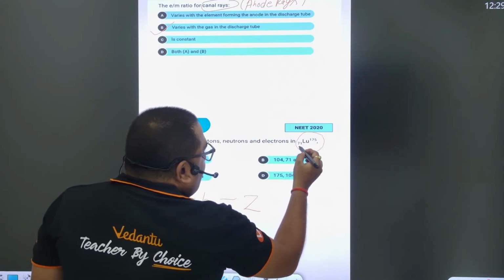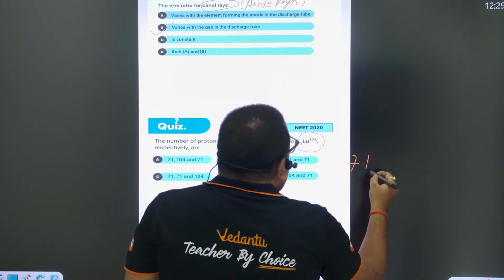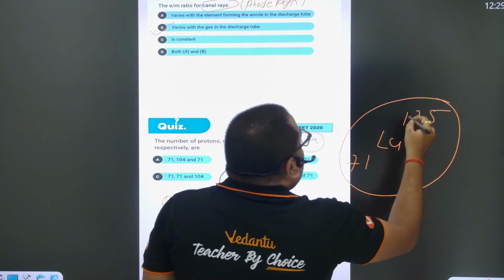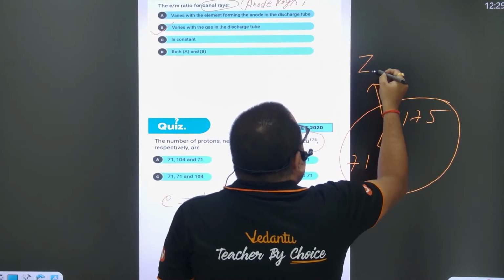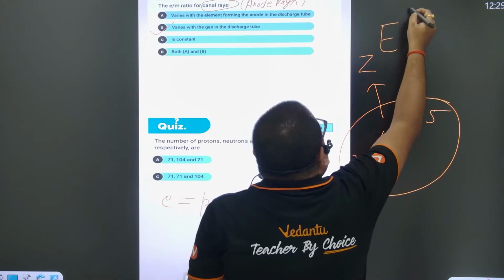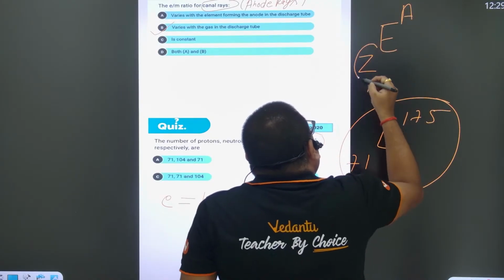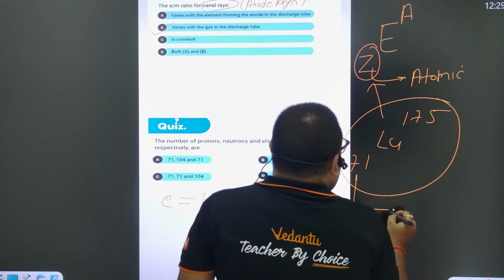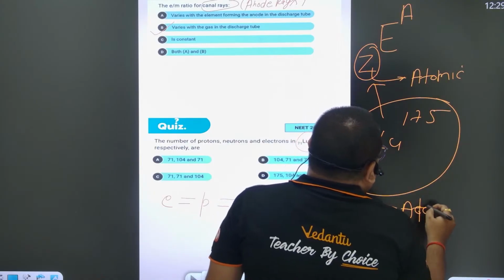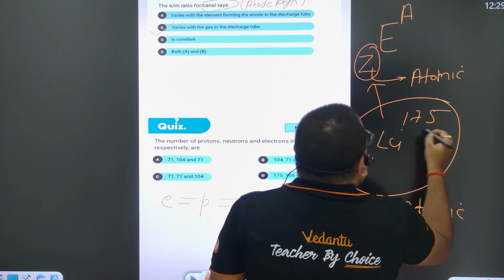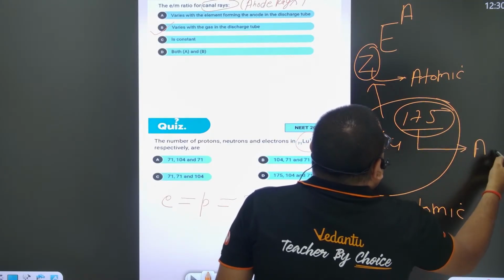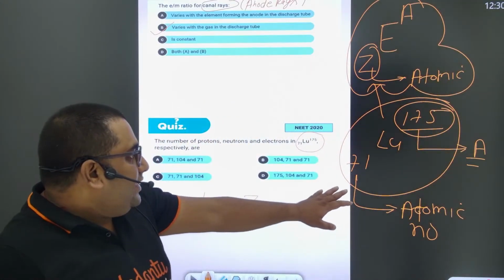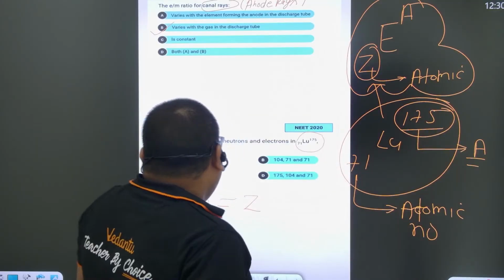The representation of any atom has Z, the element, and A. This number is the atomic number and this number represents the mass number A, right?